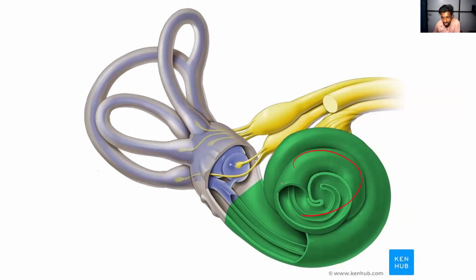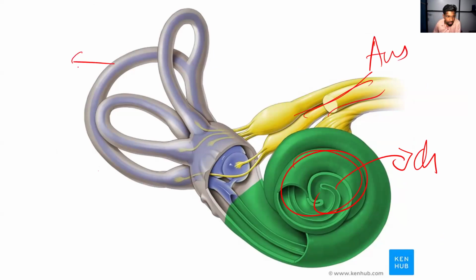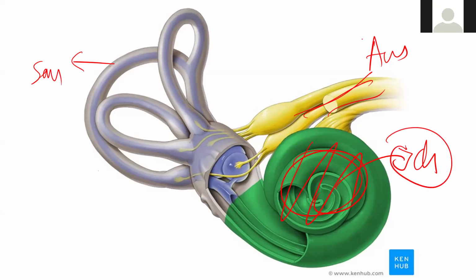Magnified picture is there. Cochlea is there, the green color one. This is auditory nerve, and this is semicircular canals. Listen here, Bilal. This cochlea will help for the hearing purpose. In the cochlea we have the nerve cells that are responsible for hearing, to listen to a sound. An auditory nerve is the one responsible to pass the message from the ear to the brain.